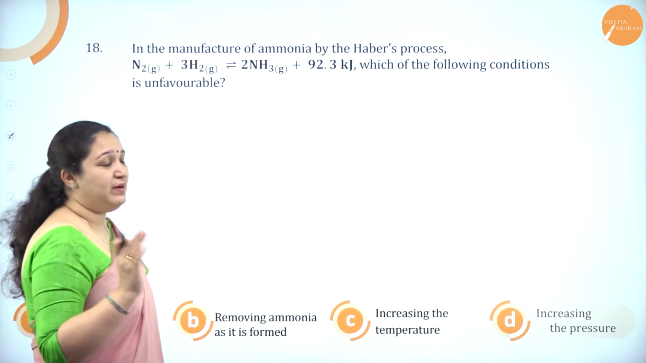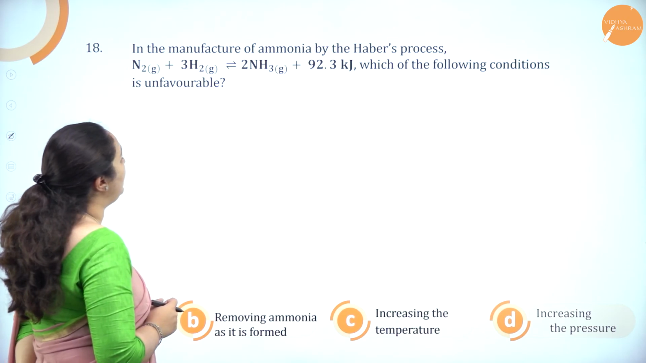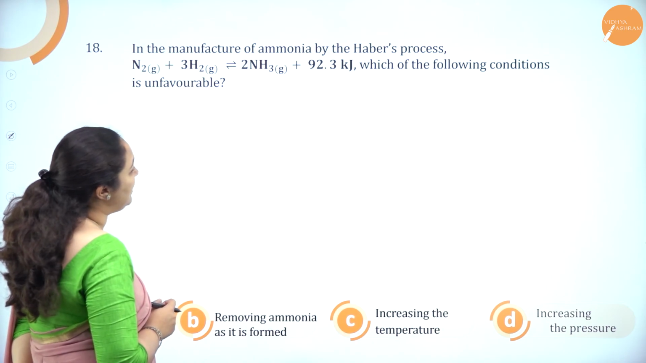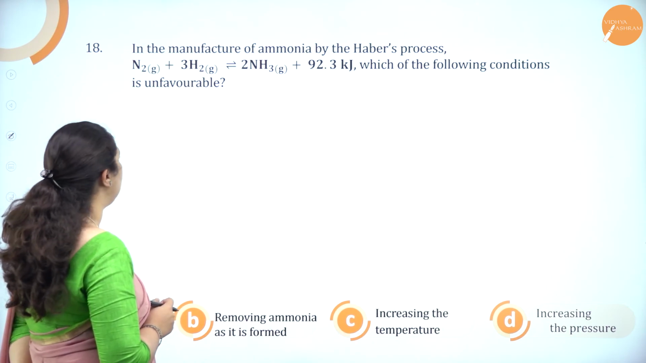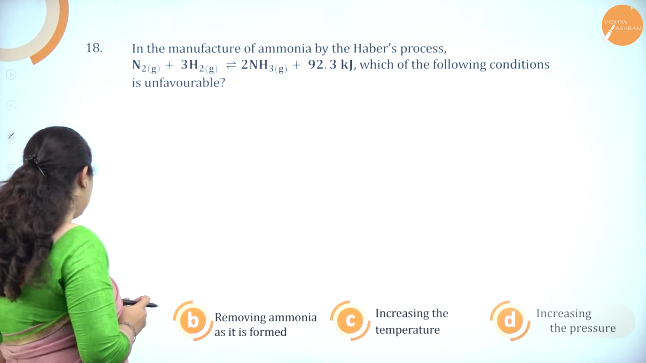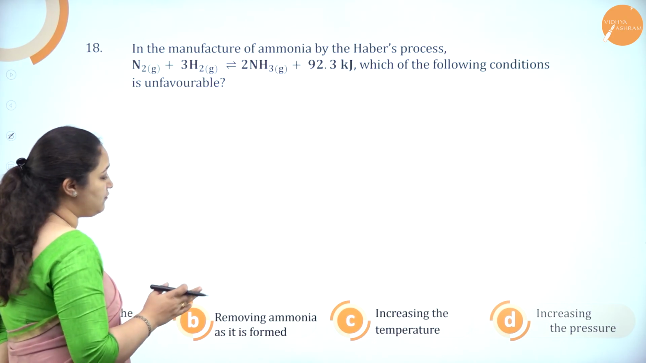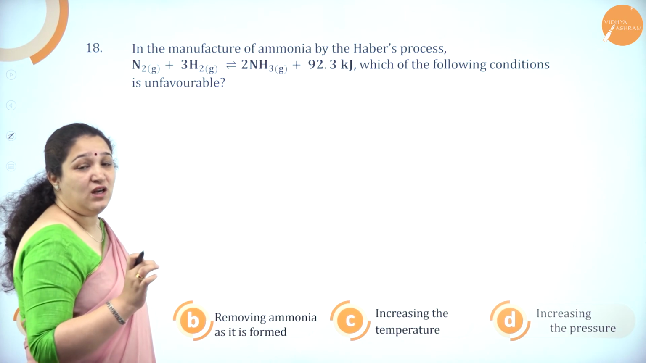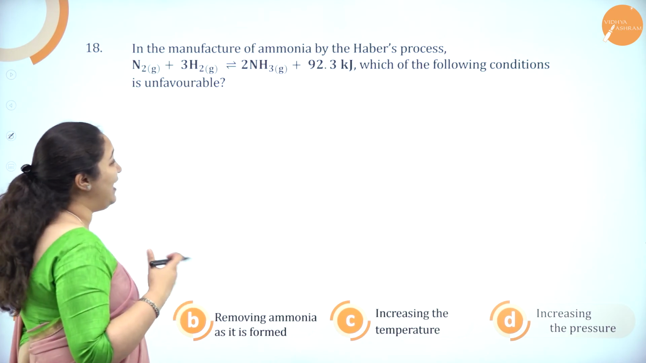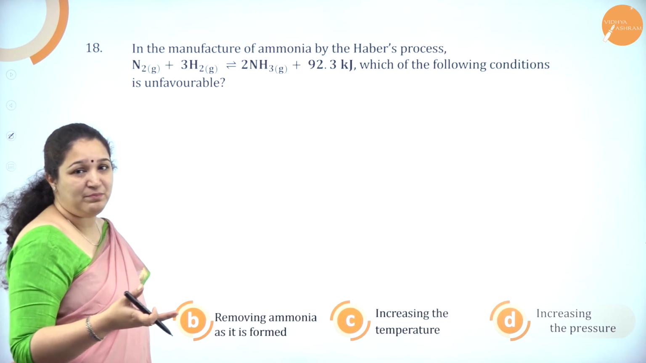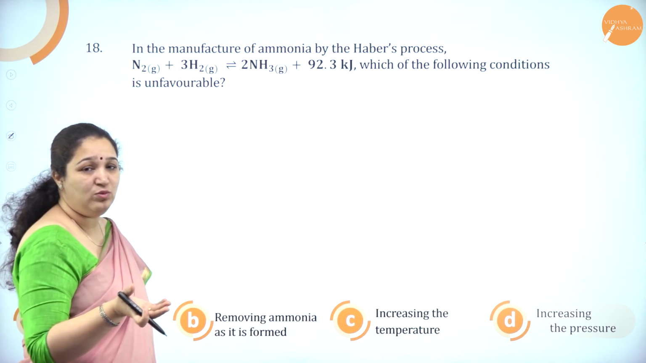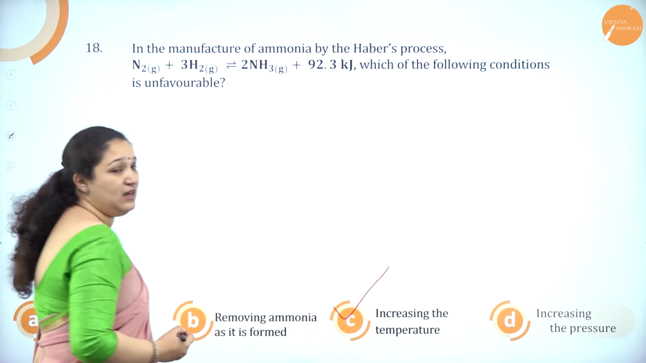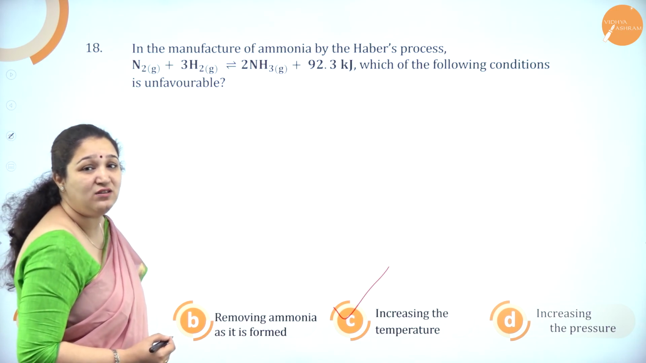Okay. Question number 18. In the manufacture of ammonia by Haber's process, nitrogen plus hydrogen giving ammonia plus 92.3 kilojoules, which of the following conditions is unfavorable? Reducing the temperature, removing ammonia as it is formed, increasing the temperature, or increasing the pressure. See, it's an exothermic reaction. Increasing the temperature will lead to the reverse reaction. Thus, increasing the temperature is the correct answer, which is the unfavorable condition.